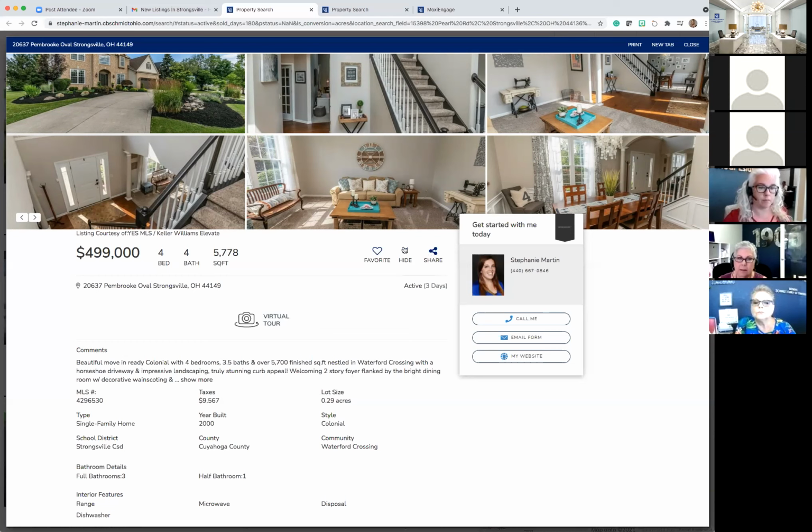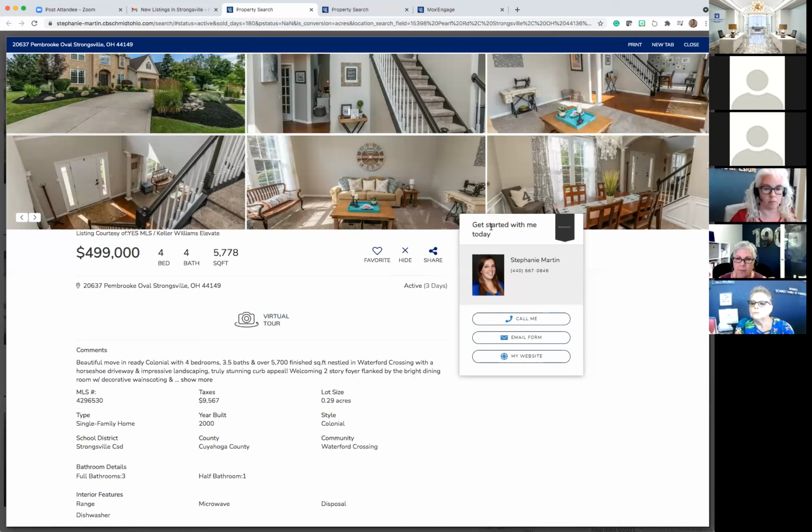And what are they doing? They're sharing your website. They're not sharing an MLS link. They're not sharing something that goes to Trulia or to Zillow. It's going to you. Also, look at the beauty here. Trulia and Zillow can take them to other realtors. That's a fact. We've got you first and foremost here.